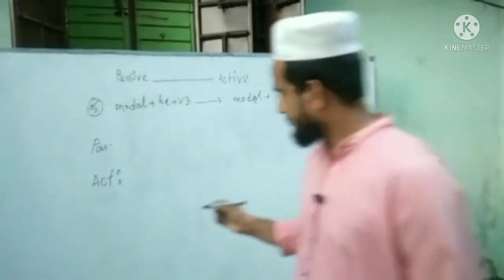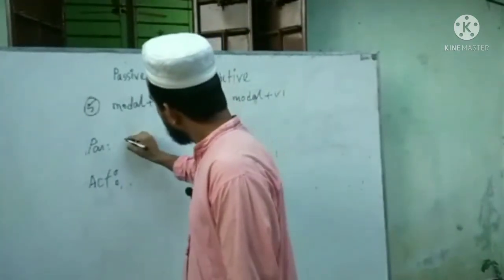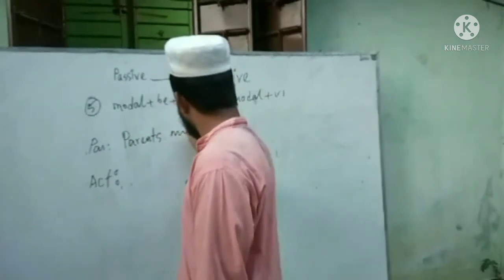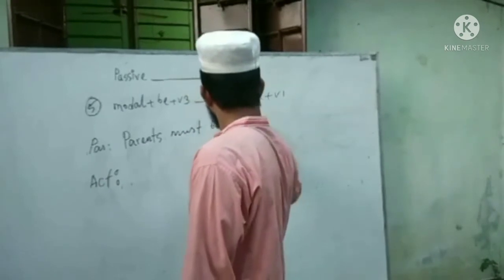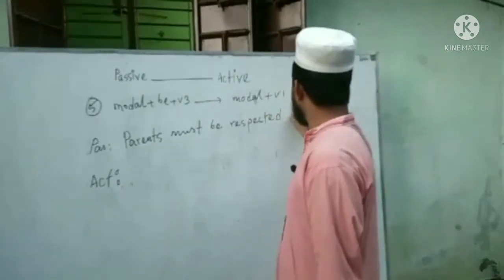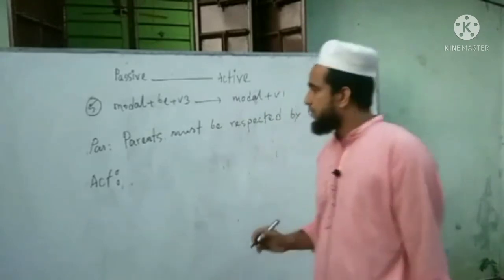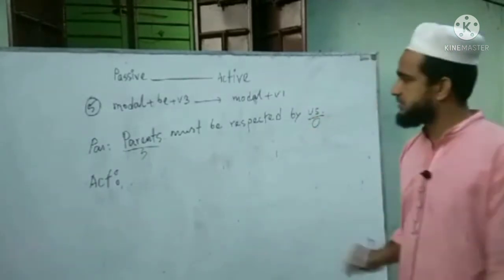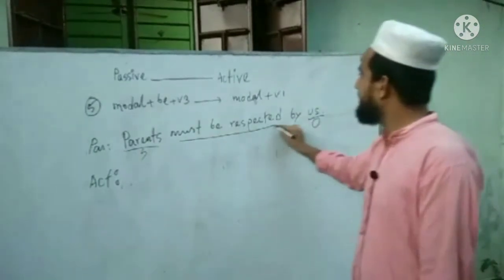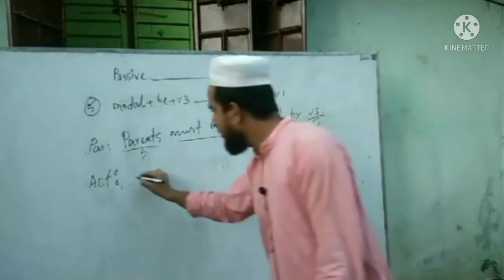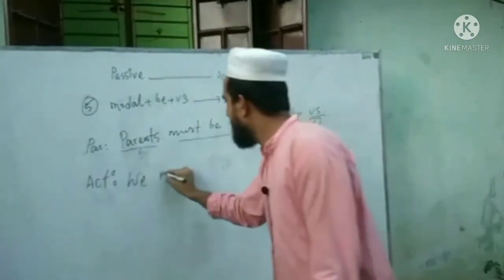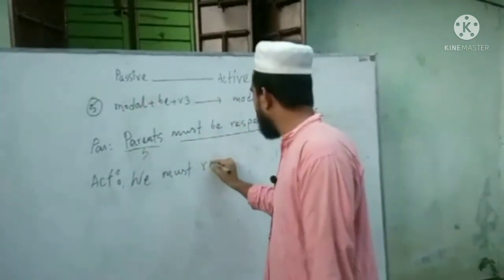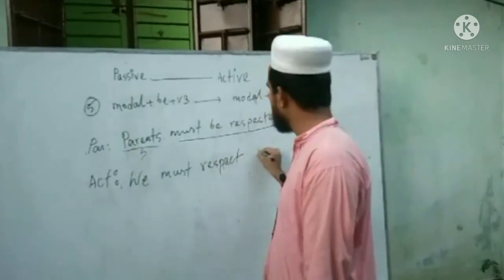That is, parents must be respected by us. Okay. Here the subject is parents, the object is us, and what is the rest here? Must be respected. So we can change it: we must respect parents, where verb 1 is respect.